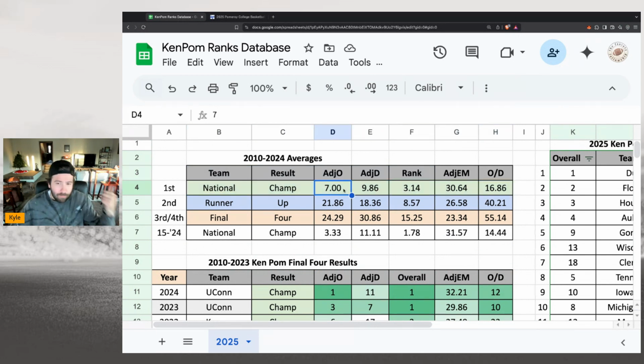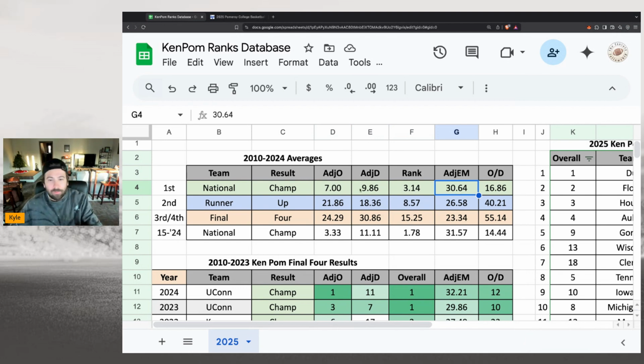So we're looking for an offense that's top 7. We're looking for a defense that's top 10. You could say both top 10. We want a top 10 offense and a top 10 defense. That's what we're looking for here. We need a team that's ranked in the top 3 or 4, and we need an efficiency metric of about 30.64. And we need that over.